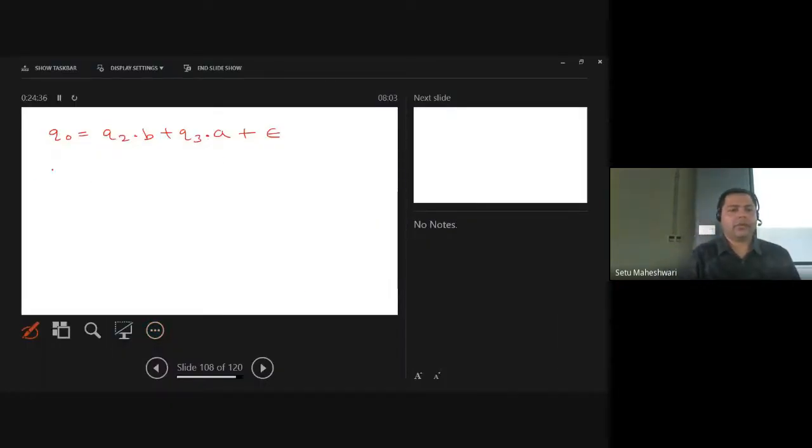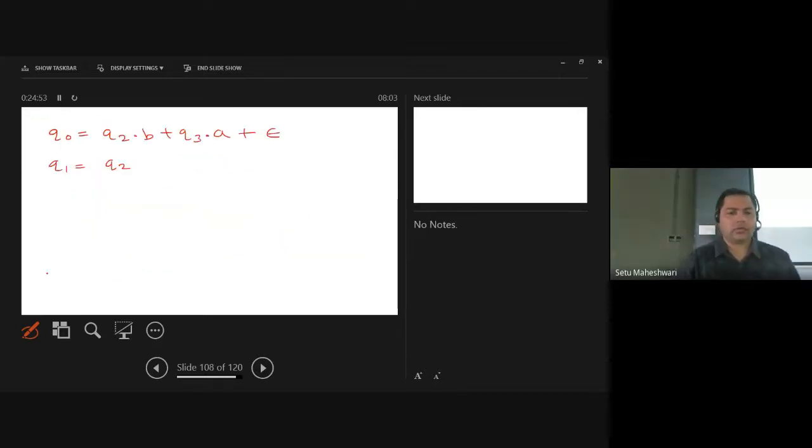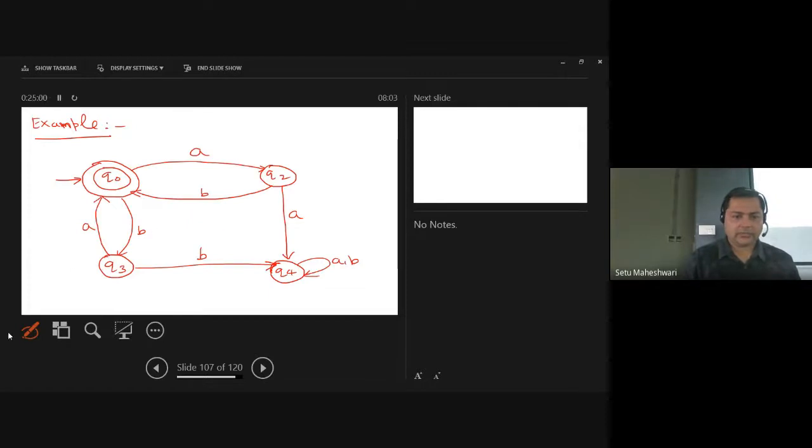So how to make equations? Tell me the equation for q1, q2. There is no q1, sir. Okay, okay. Actually, let me rewrite this. I might have forgotten that. So let's have it for q1. This is q1.